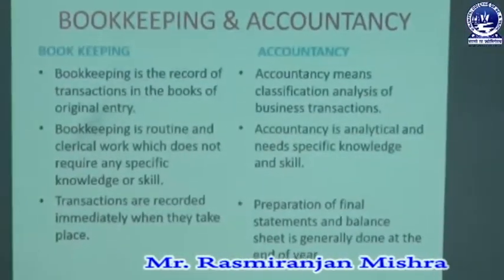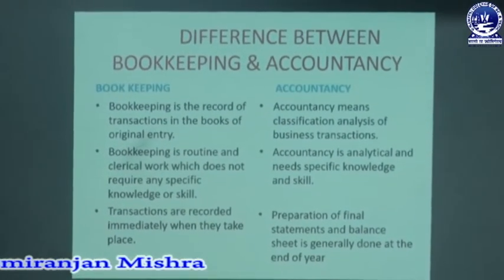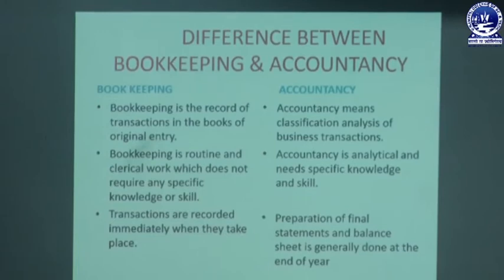Then the second difference: bookkeeping is routine and clerical work which does not require any specific knowledge and skill, but accountancy is analytical and needs specific knowledge and skill. Generally bookkeeping is routine or clerical work, and there is no need of special knowledge or skills, but in accounting specific knowledge is required. Unless a person is specialized in accounts, the accounts cannot be maintained. It is analytical work of maintaining the accounts or recording the transactions in a systematic way, so certain knowledge and skill are required at the time of maintaining the accounts.